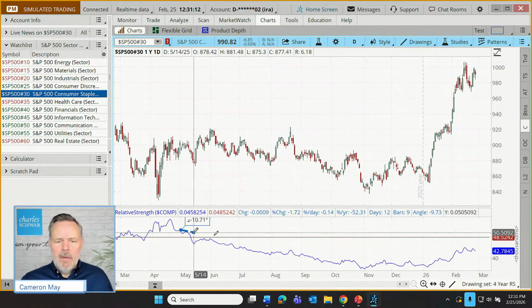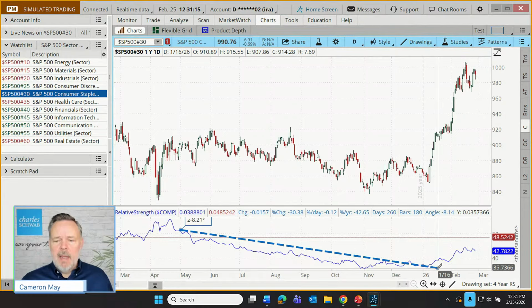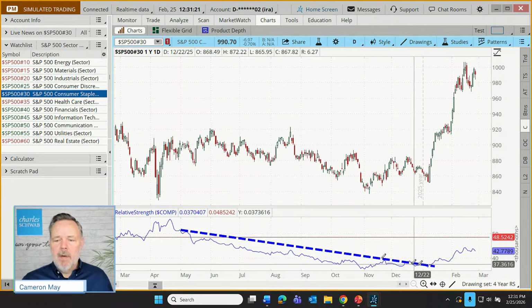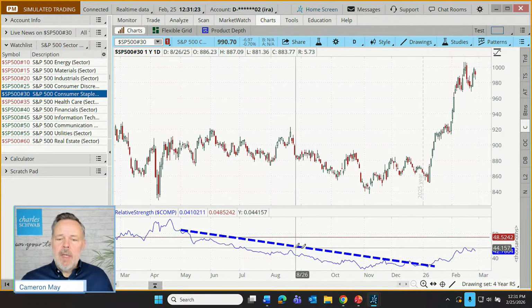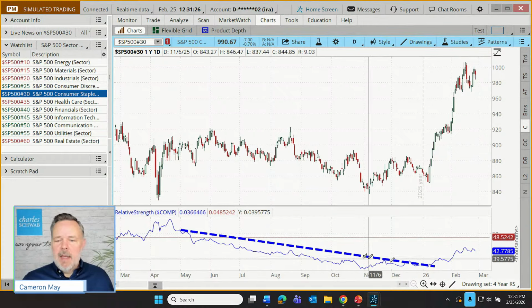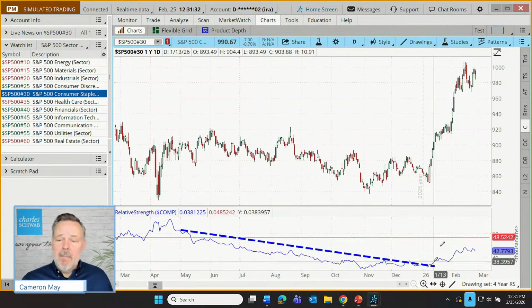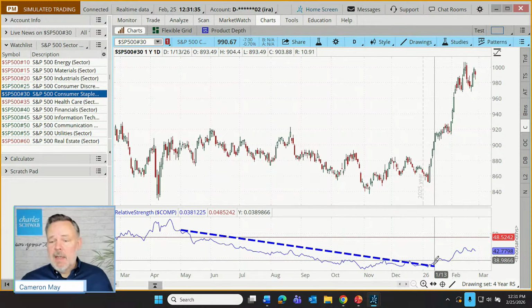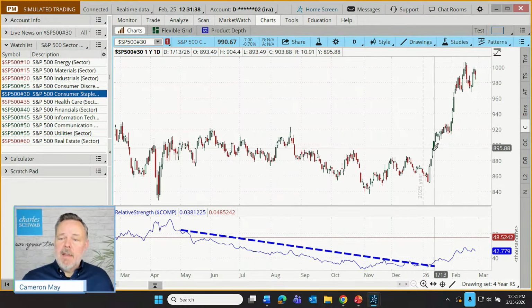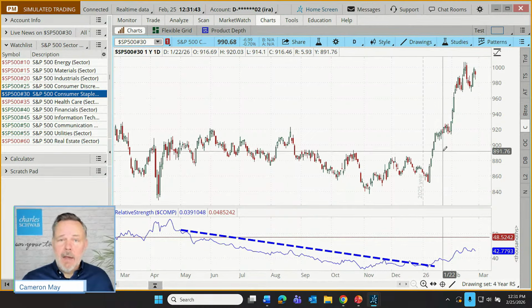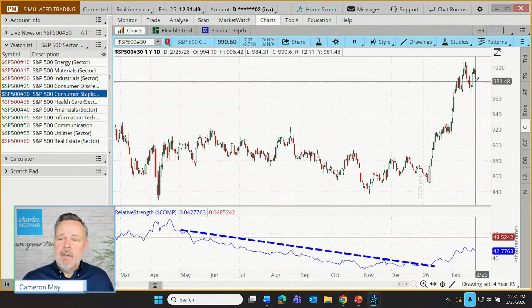Hey, what do you know? That one, we had a weakening that really started to strengthen maybe right there in that first couple of weeks of December. When a technician sees a broken trend line, a downward sloping trend line that's broken, and we start to see strength on this relative strength indicator, it might be a sign that there's new enthusiasm coming to whatever it is we're charting up here. Could be a stock, could also be an index, could be a sector. So staples, look at that, just taking off. Energy, staples, what was the other one I said?